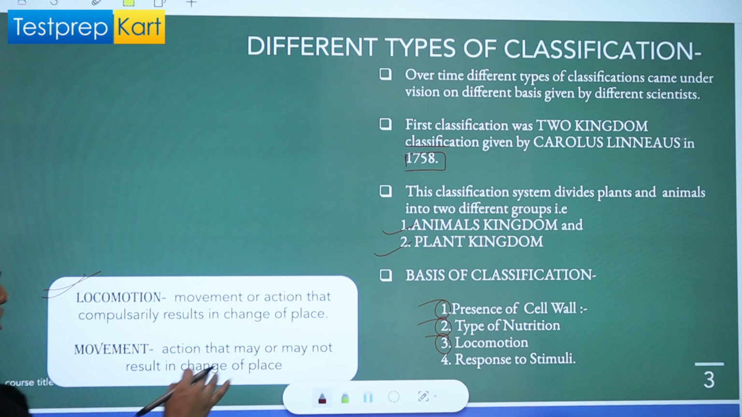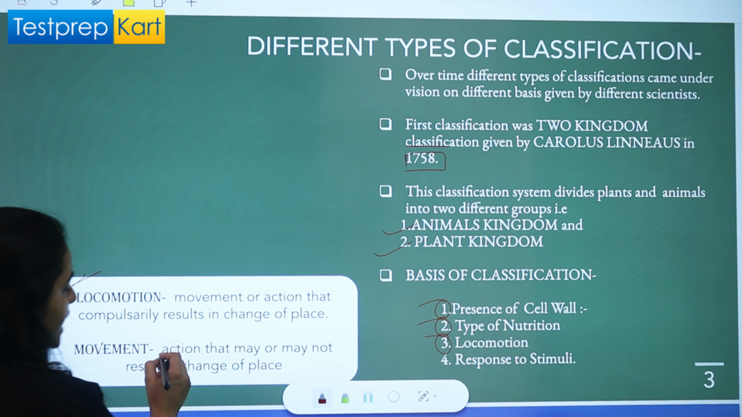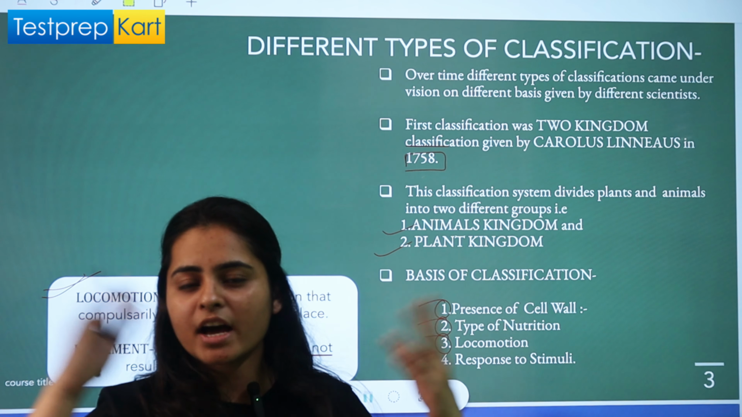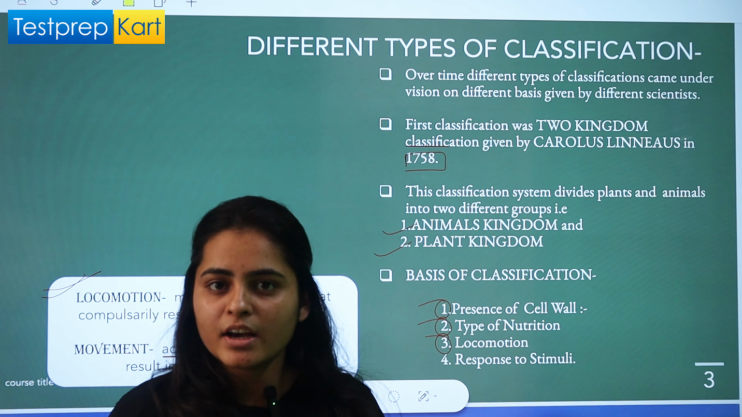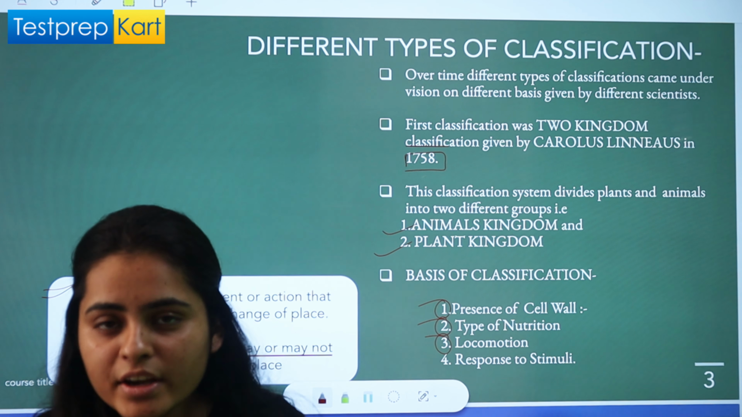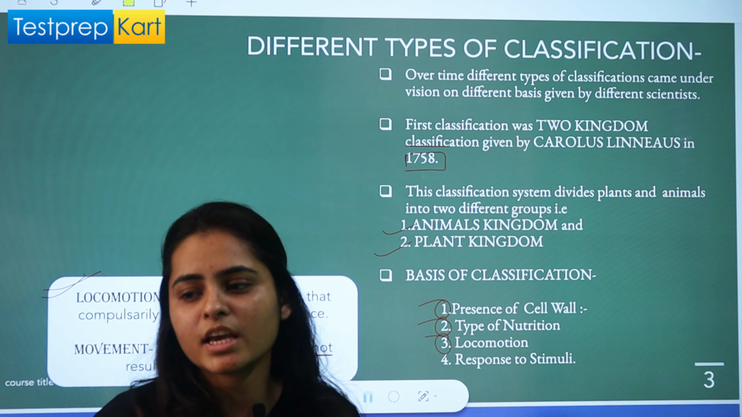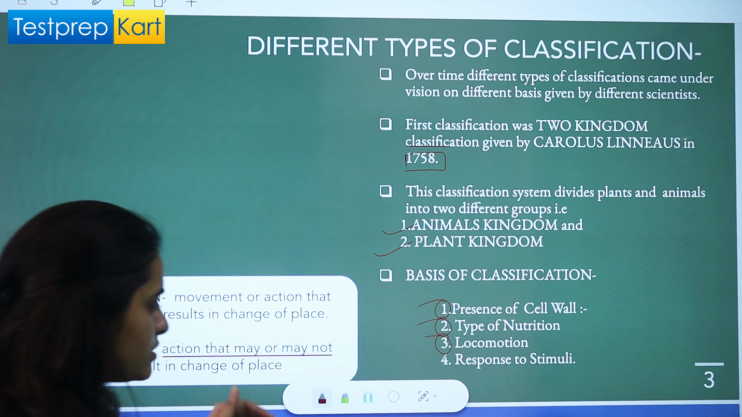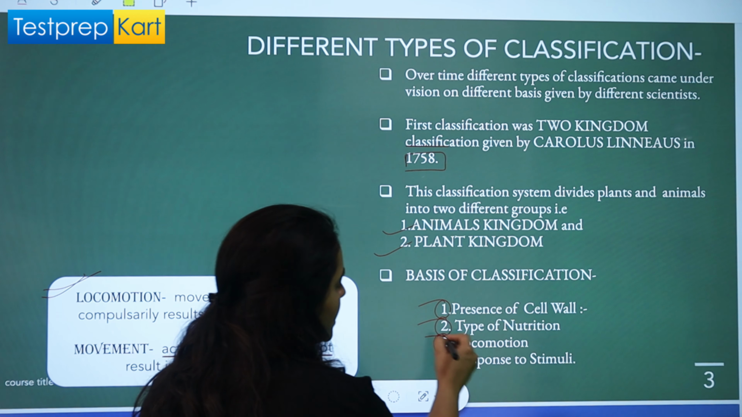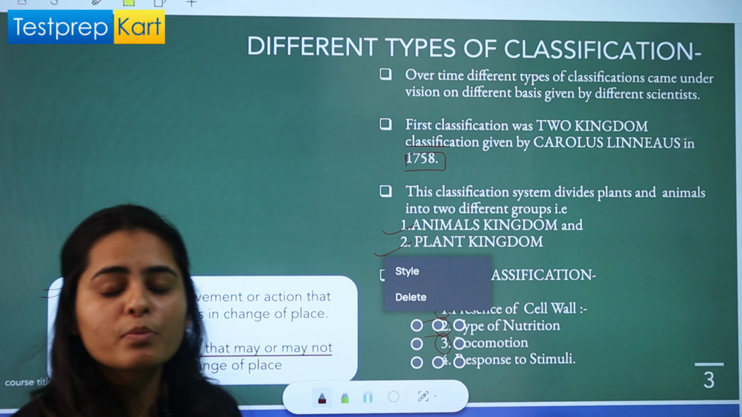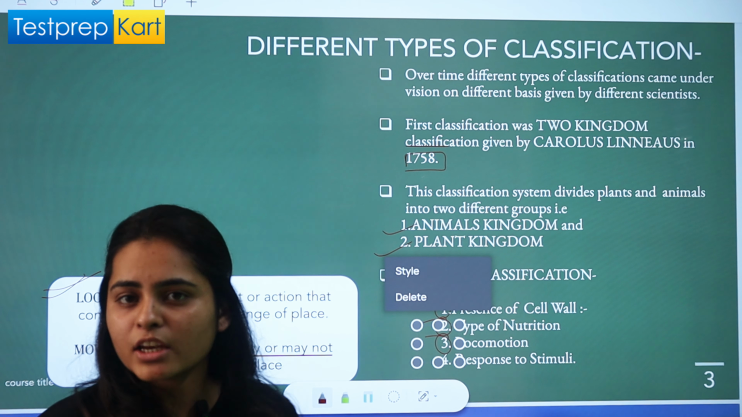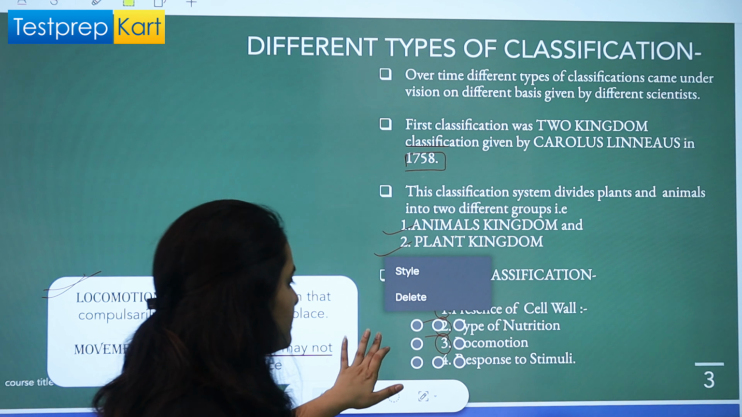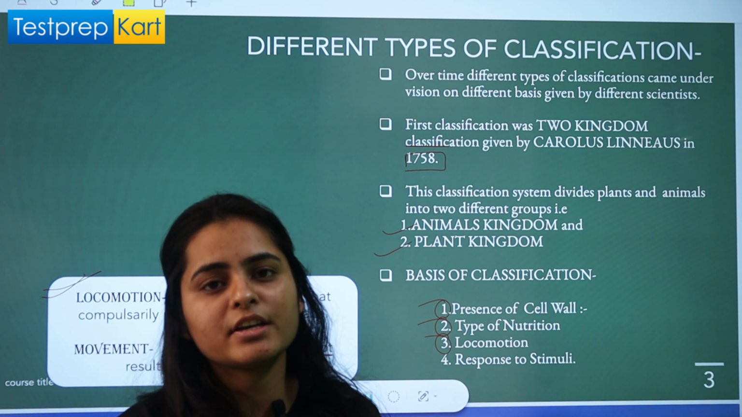Movement is action that may or may not result in change of place. That means if we are standing still, if we are stationary and we are moving our hands or our head, then that is a movement, right? But if we are walking, which is resulting in change in our position, then that type of movement is known as locomotion, right? So that's why we have written locomotion here and not movement, right? So plants do not show locomotion because they cannot change their place on their own, but animals can. Animals can change their position on their own, right?